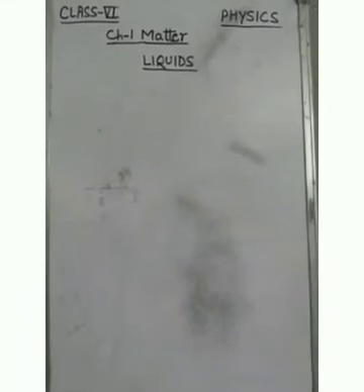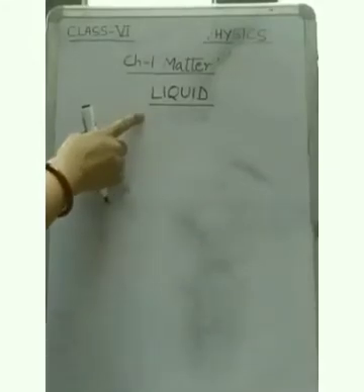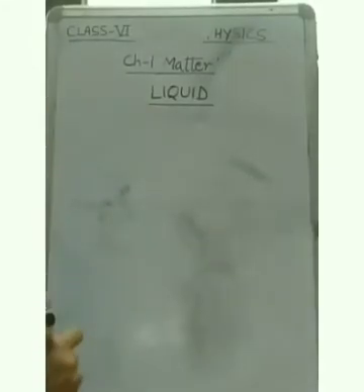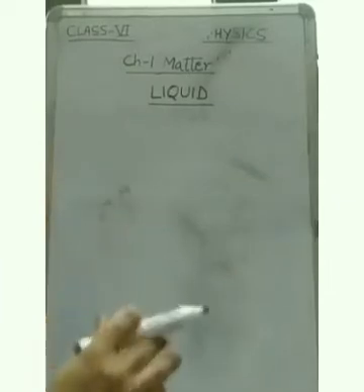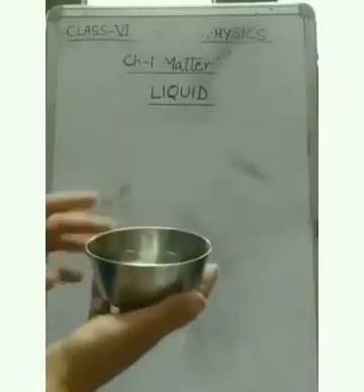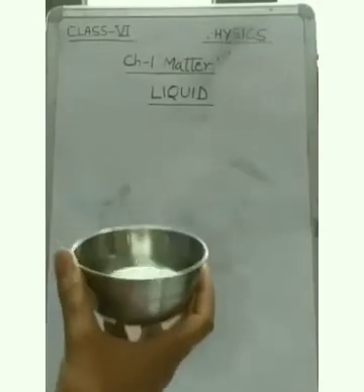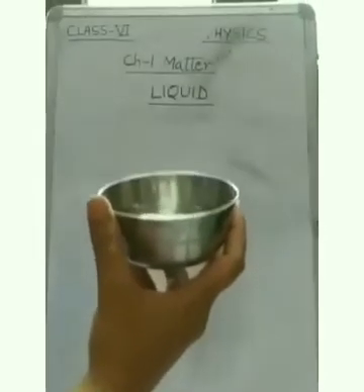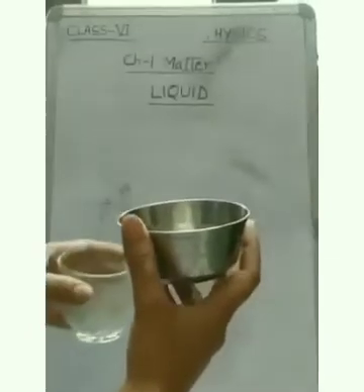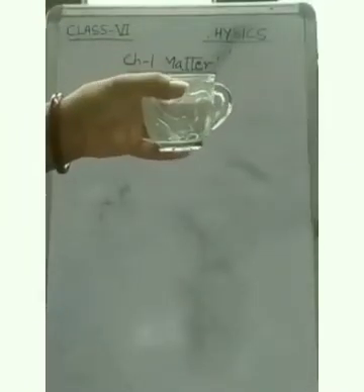So students, in our last video we have learned about the properties of solids. Now if we talk about the properties of liquid. Liquids do not have a fixed shape. For example, there is some water in this bowl. They flow and they take the shape of the container into which they are poured. For example, if I pour this water into this cup, it will take the shape of this cup.